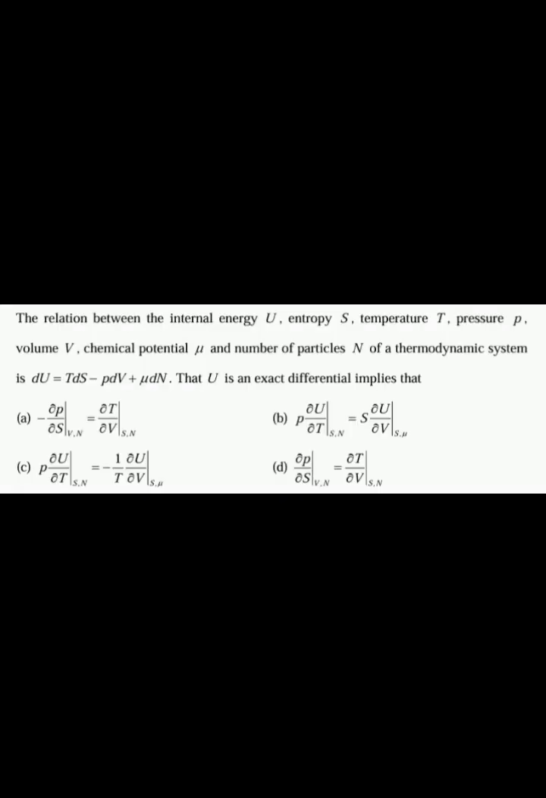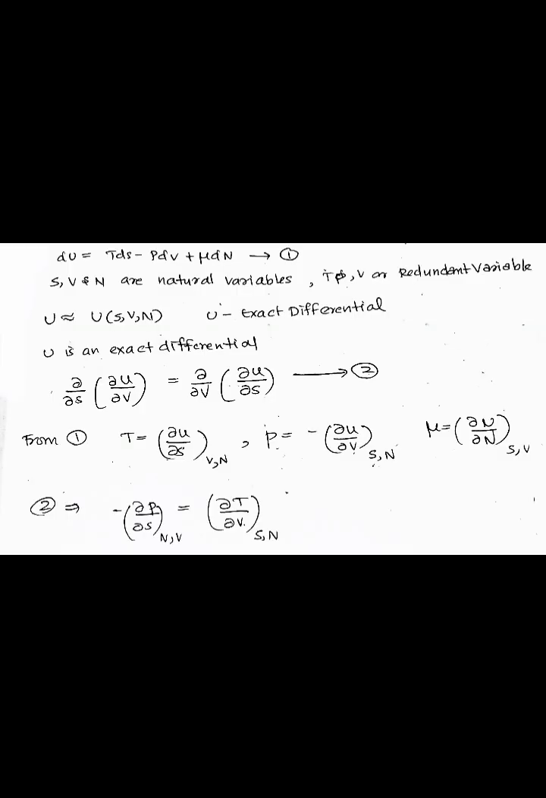Next question is the relation between the internal energy U, entropy S, temperature T, pressure P, volume V, chemical potential mu, and number of particles N of a thermodynamic system is dU is equal to TdS minus PdV plus mu dN. Then U is an exact differential, implies that here it is given that dU is equal to TdS minus PdV plus mu dN. This is equation number 1. And here S, V, N are natural variables. T, P, mu are redundant variables. And we know U is an exact differential. So ∂/∂S of ∂U/∂V is equal to ∂/∂V of ∂U/∂S. This is equation number 2.